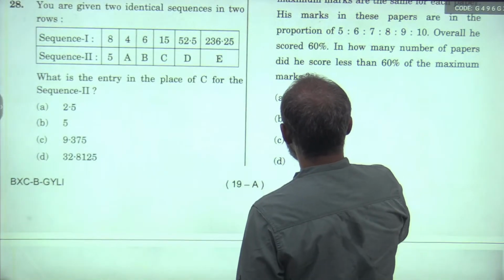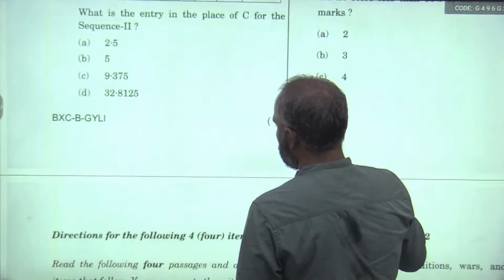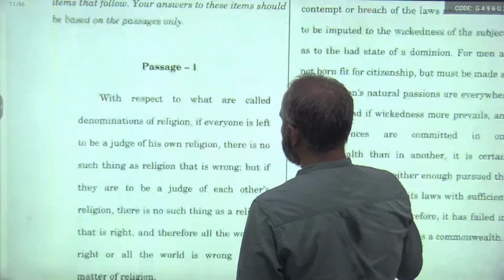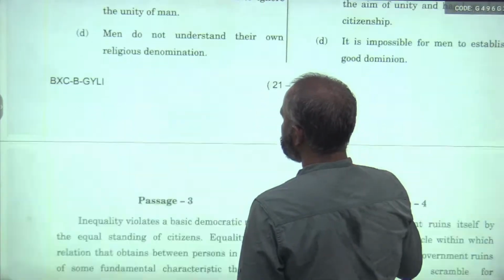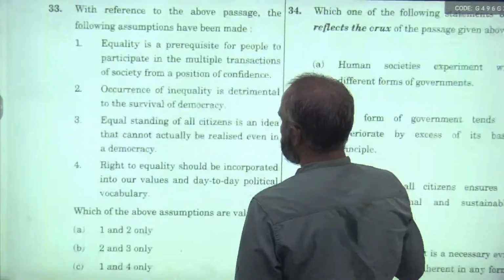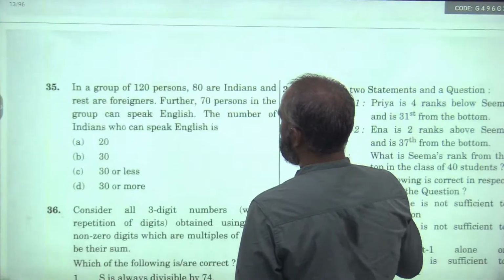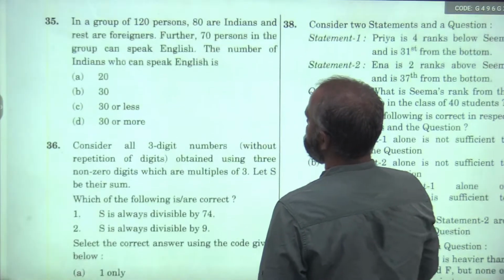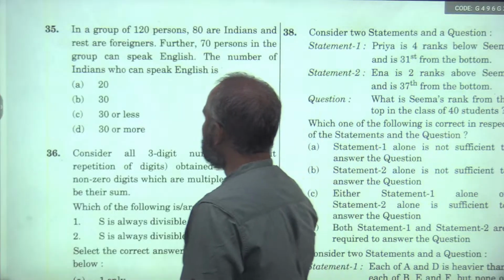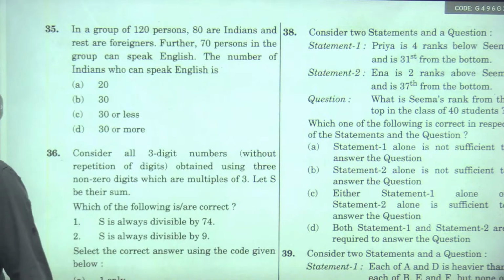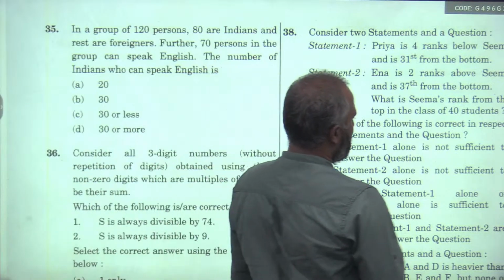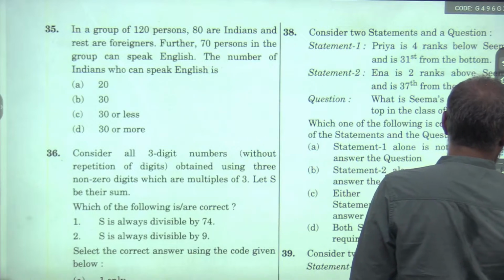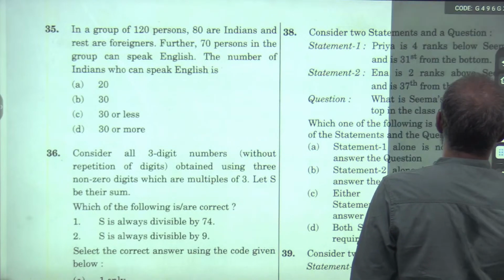So the answer is B. In 3 subjects he got less. Yesterday we discussed such types of problems. What are these? These are all tabular type of problems where you will have 2 different patterns.